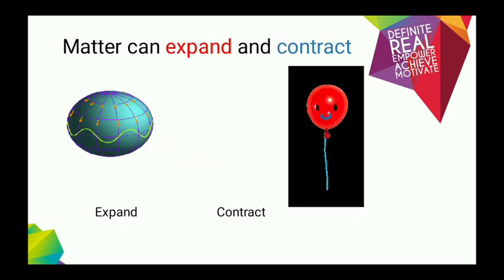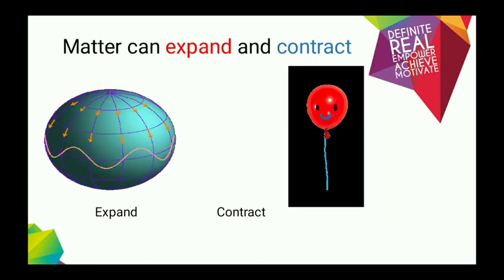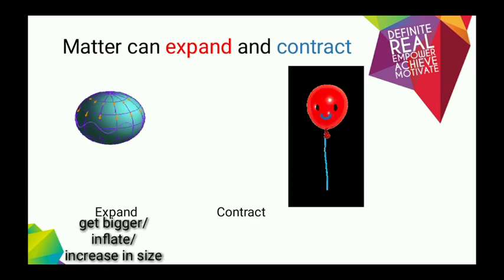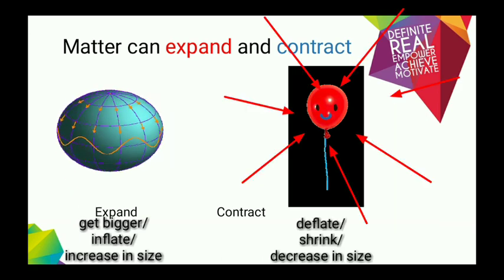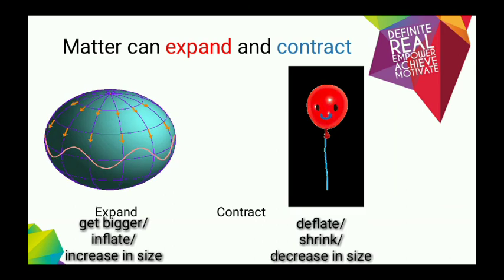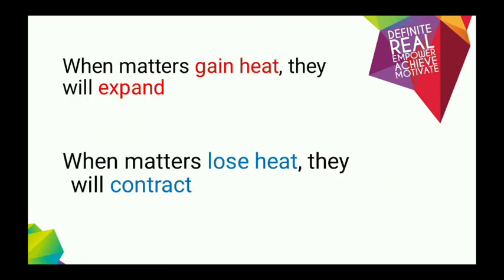Matter can expand and contract. Look at the ball. It expands or gets bigger. What about the balloon? The balloon, when it's cold, it will contract or get smaller or shrink or deflate. It's because of heat energy. So, when matters gain heat, they will expand. When matters lose heat, they will contract.